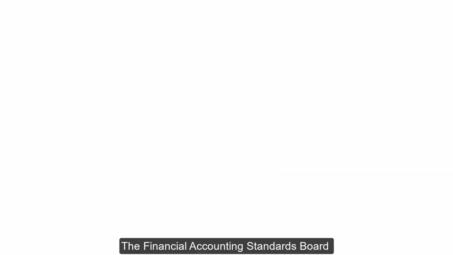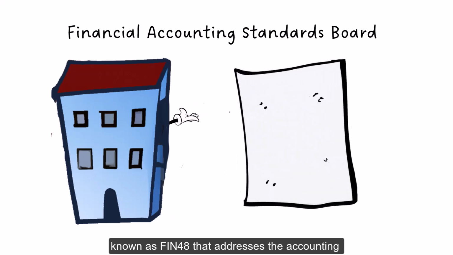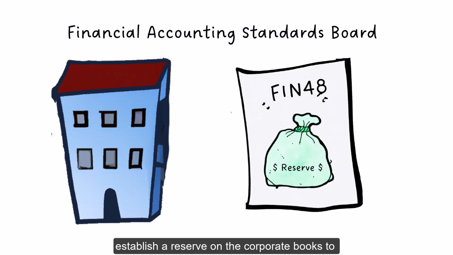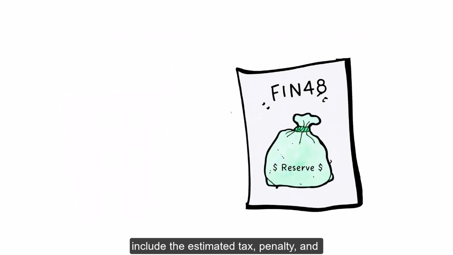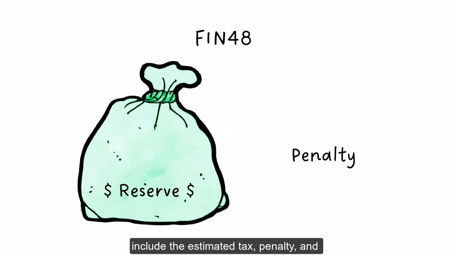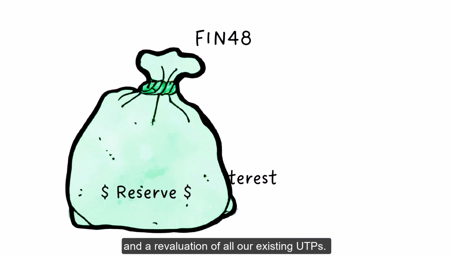The Financial Accounting Standards Board has provided Interpretation Number 48, also known as FIN 48, that addresses the accounting for UTPs. Each quarter, FIN 48 requires that we establish a reserve on the corporate books to include the estimated tax, penalty, and interest for each new UTP and a revaluation of all our existing UTPs.